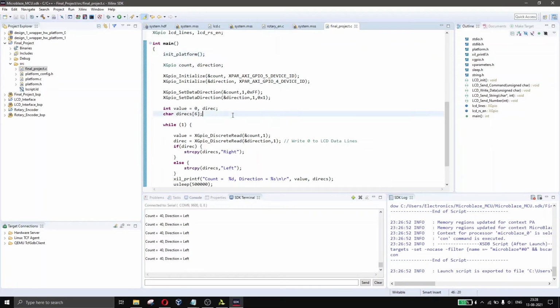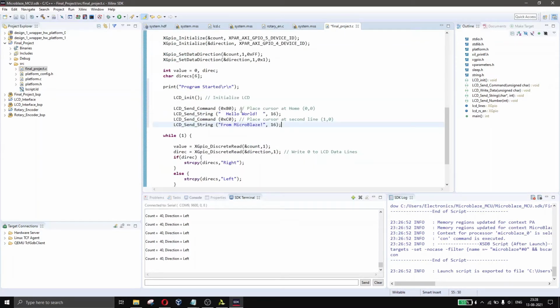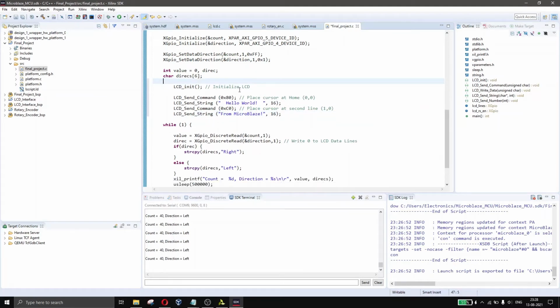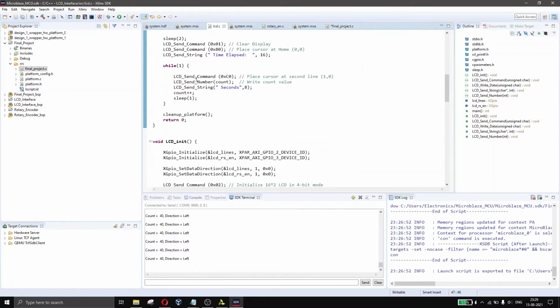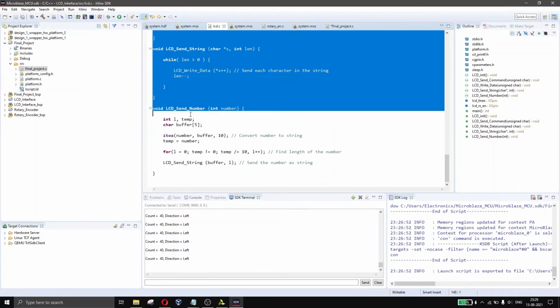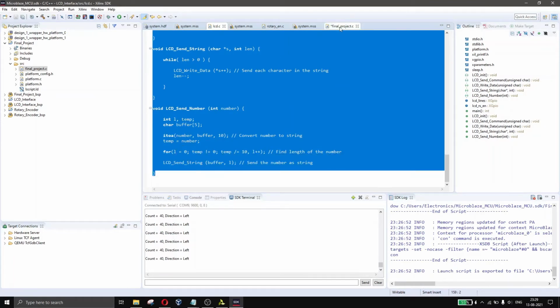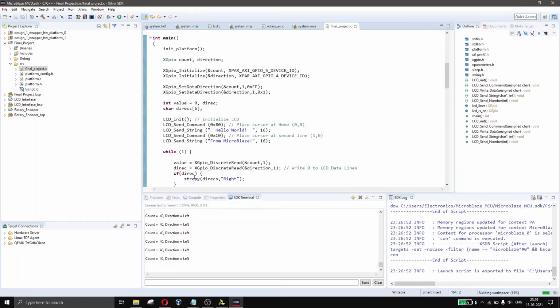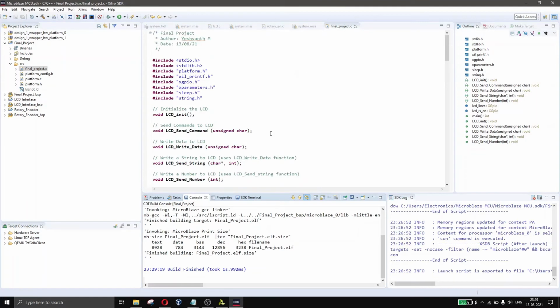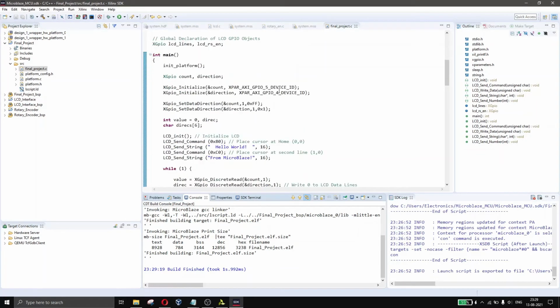After all this, program started, no need. Yes, and then we have all these functions down, so we'll copy everything, then we'll paste it after main. Build finished. So I guess that's it.